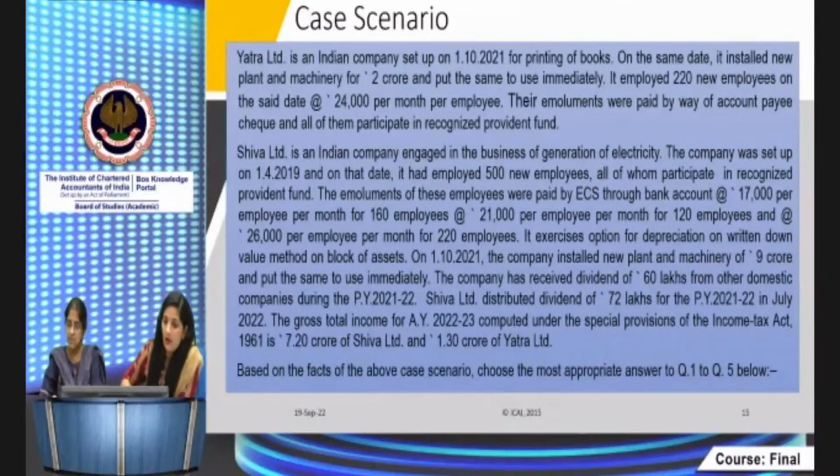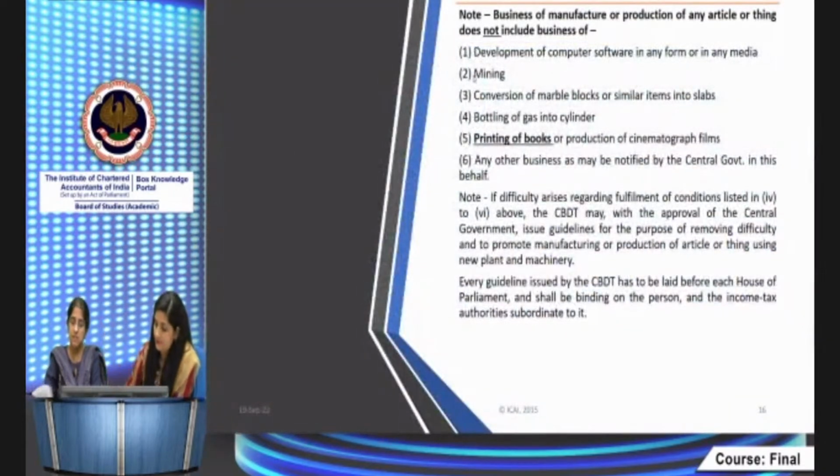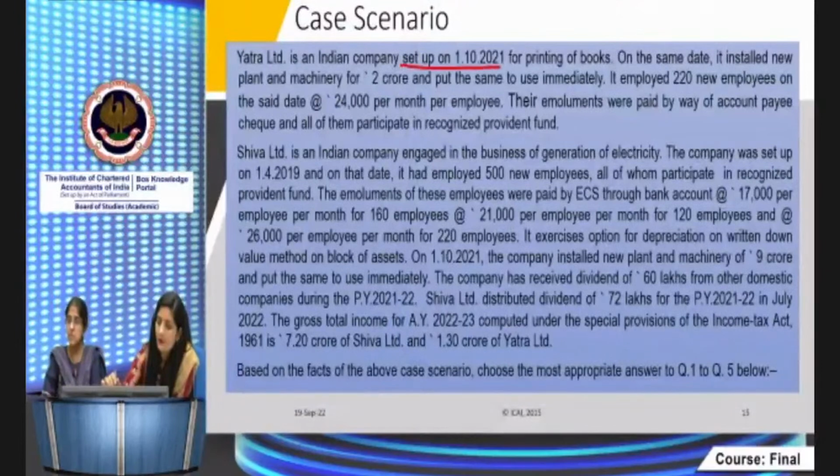There is an Indian company, Yatra Limited, set up on 1/10/2021 for printing of books. On the same date, it installed plant and machinery for 2 crore and put the same to use immediately.